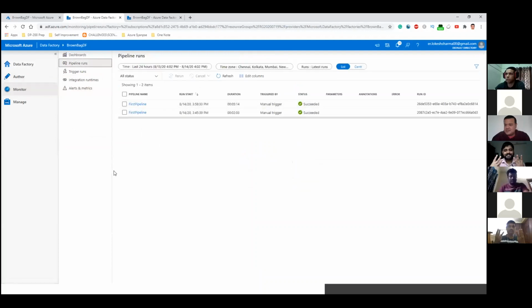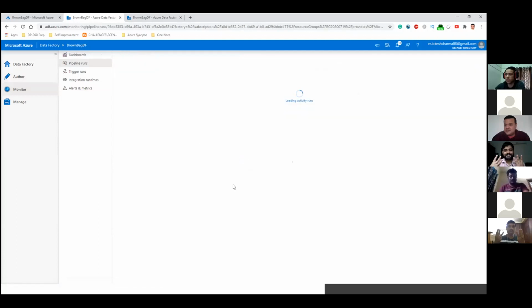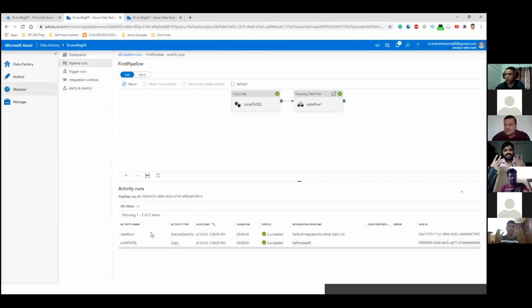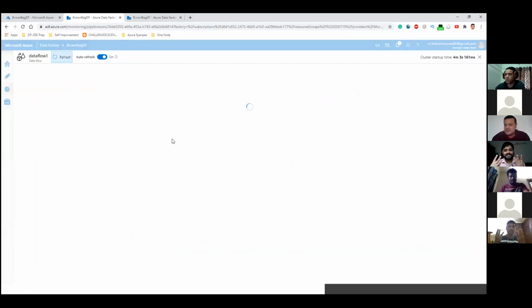Yeah. So the pipeline has run successfully. So we can quickly see how it went. We already checked the copy data activity. I mean, we checked the details, but the details of the data flow window look a little different.